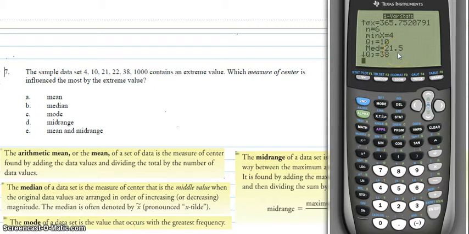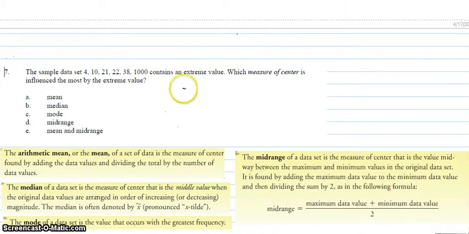So that's showing us that the mean and the mid-range are going to change. So that measure of center is going to be influenced most by the extreme value. So E is our answer. Both the mean and mid-range are the measures of center that will be influenced most by the extreme value.